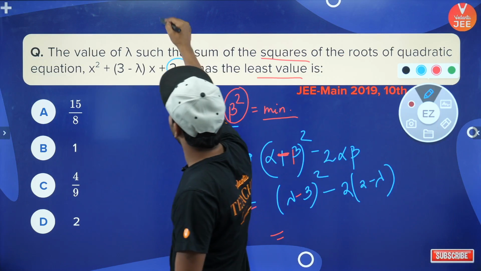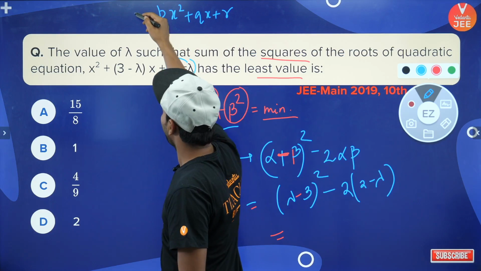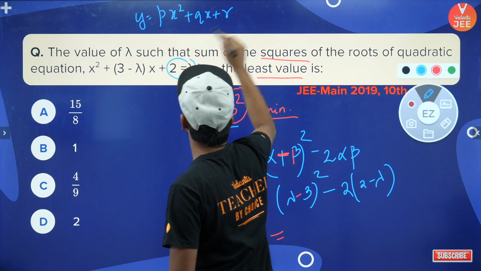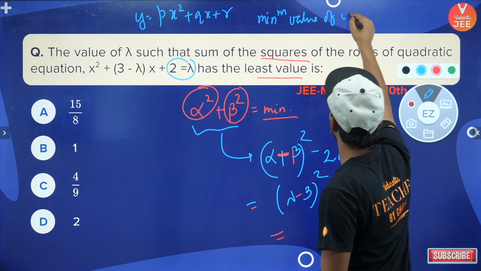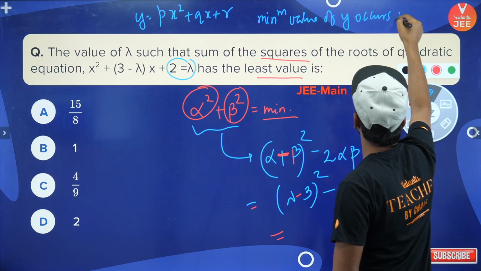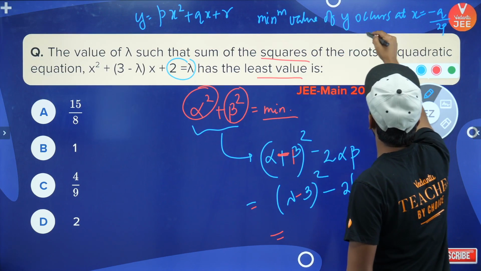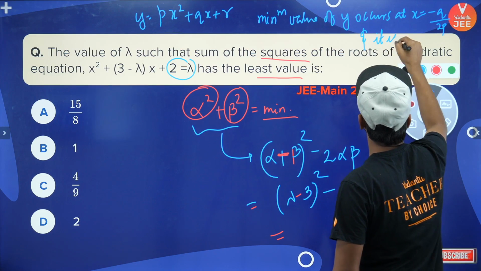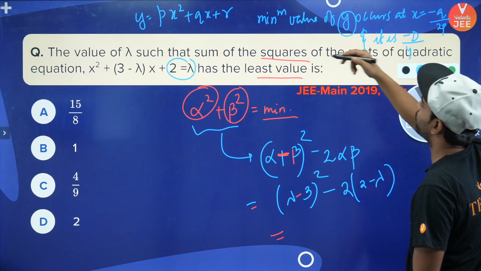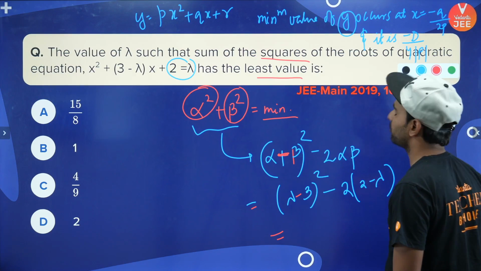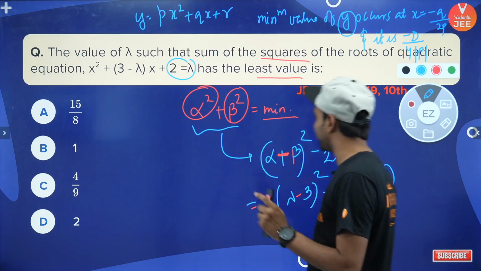If I have a quadratic like this, let's say px square plus qx plus r, and let's say I'm calling it y equal to this. The minimum value of y occurs at x equal to minus q by 2p, and the minimum value of y is minus discriminant by 4 times the mod of the coefficient of x square. So always remember this important concept, it will come very frequently in your examinations.